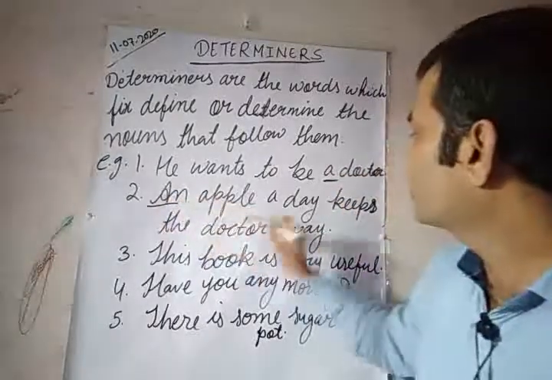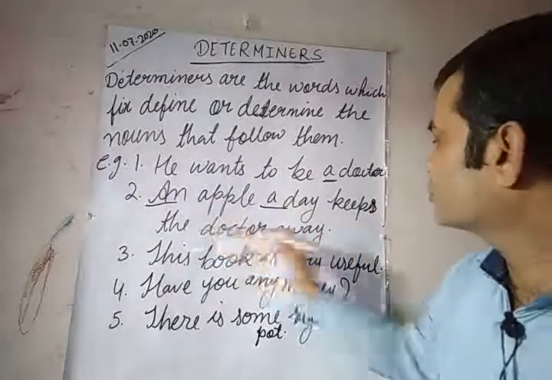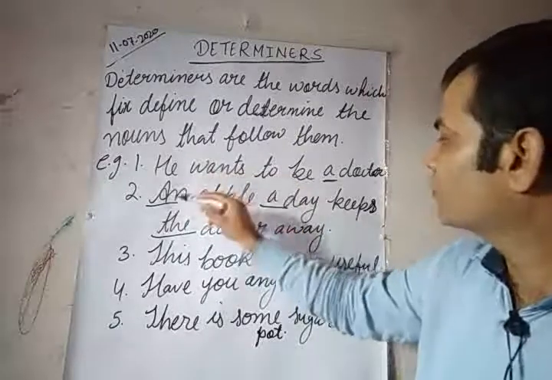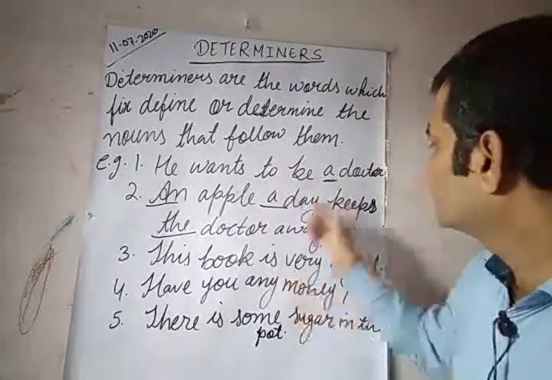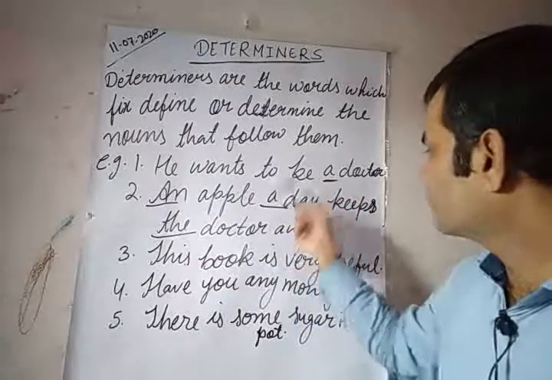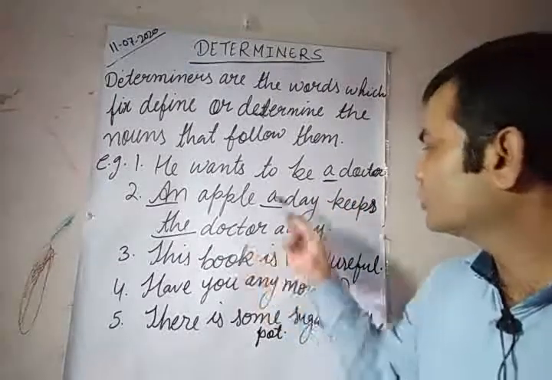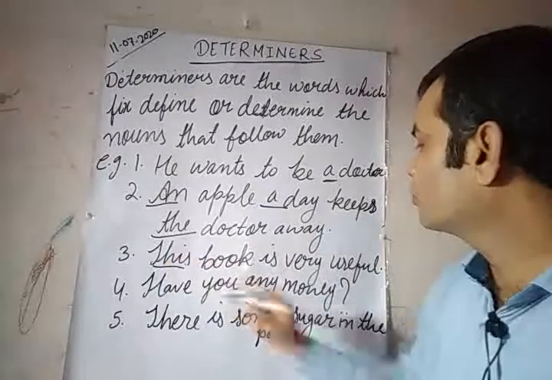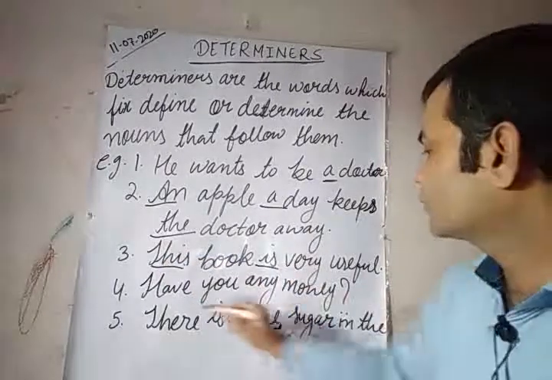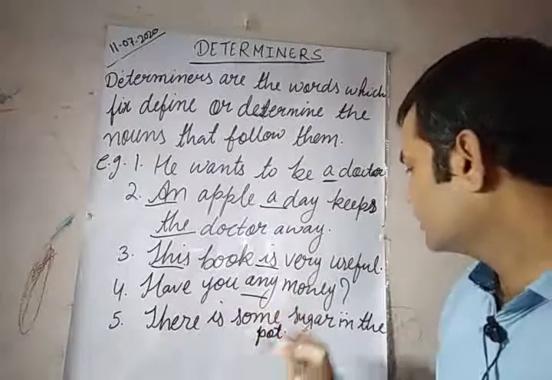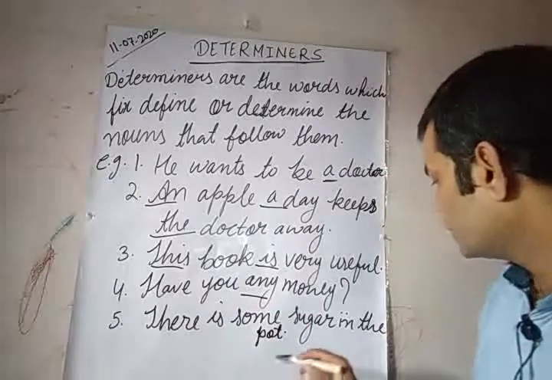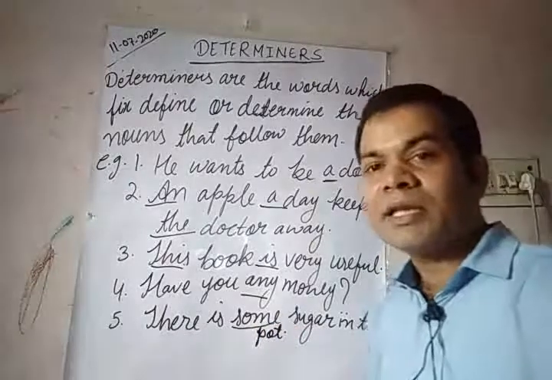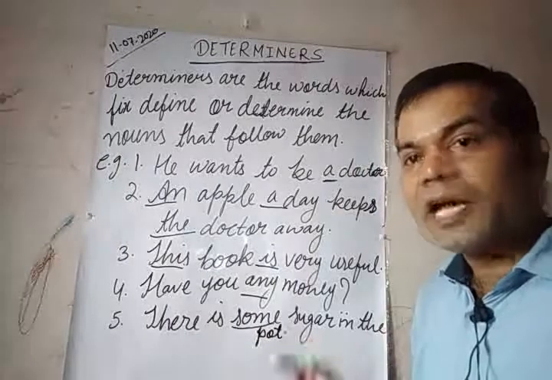An apple a day keeps the doctor away. So apple is a noun and an comes before it and makes its meaning more clear. Day is also a noun, a comes before it, makes its meaning more clear. Doctor is a noun, the comes before it. So these words which come before a noun and fix, define or determine the noun, or make the noun's meaning more clear, are called determiners. They are the same as adjectives. They act as adjectives.